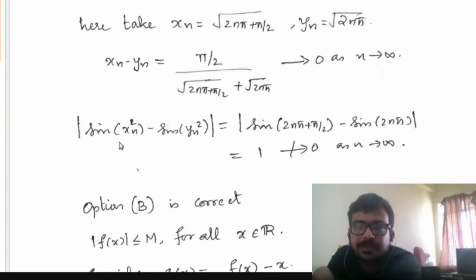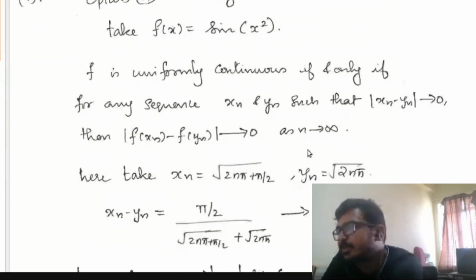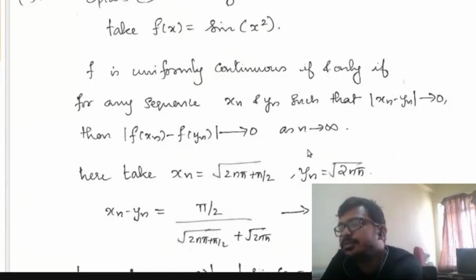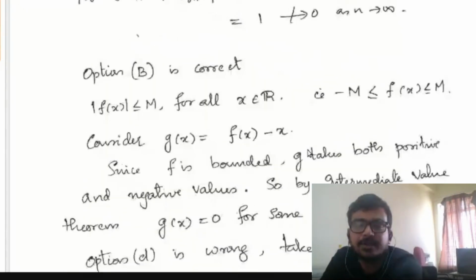So what is sine of xn square minus sine of yn square? Sine of xn square is sine of 2n pi plus pi by 2, and sine of yn square is sine of 2n pi. So this difference is always 1, for every n. So sine of xn square minus sine of yn square is a constant sequence 1 which does not converge to 0. So option A is wrong. That means sine of x square is not a uniformly continuous function. Now we'll think of option B.